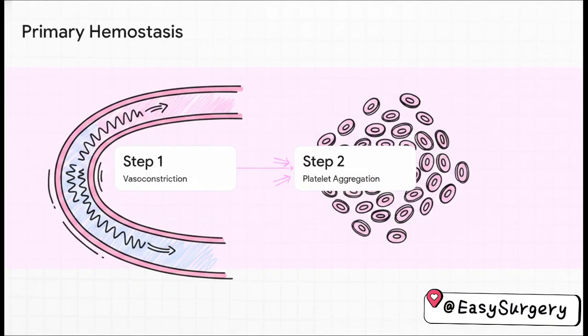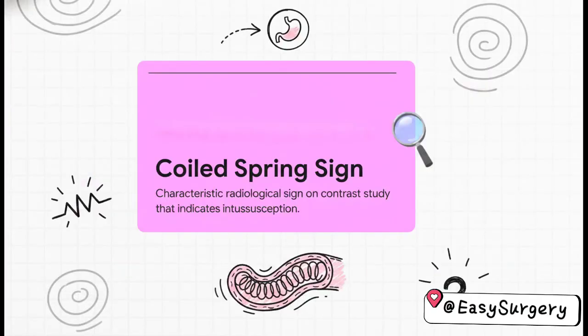We're looking at the initial injury response. What actually happens the very second a vessel is injured? Well, the immediate step 1 response is vasoconstriction. This happens way before any platelet plug even starts to form. But what's really crucial here, the core IMM point you need to remember, is that following that initial vasoconstriction, the absolute next step in primary hemostasis is platelet aggregation. Lock that chronological sequence into your brain. Vasoconstriction, then platelet aggregation. Moving right along to question 77.